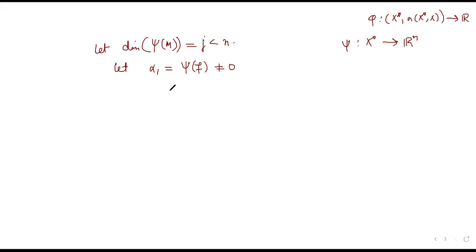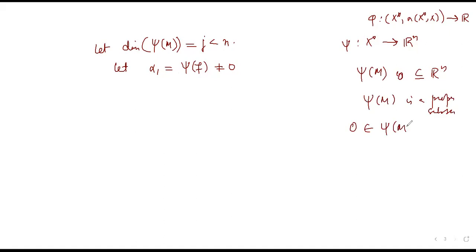Fine, because zero will be there in this. Look, when I say psi of m is the range of a linear space inside Rn, so the range of a linear space is a subspace. So psi of m is a proper subspace. And a subspace always contains zero, and if psi of f were zero, then it must belong to psi of m, which it doesn't, so it cannot be zero. Keeping that in mind, now let